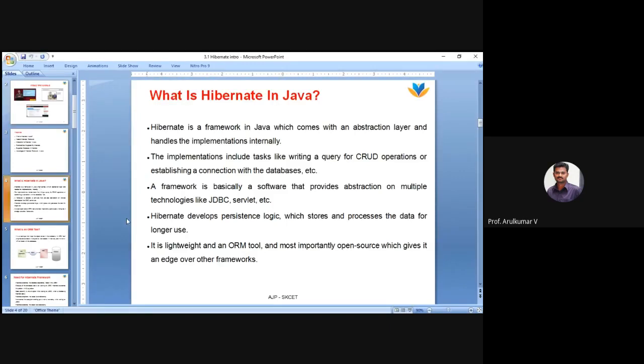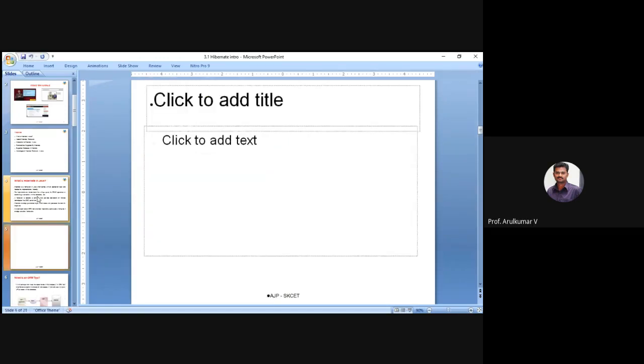Do you know what a Pojo class is, guys? Pojo. Any guess?